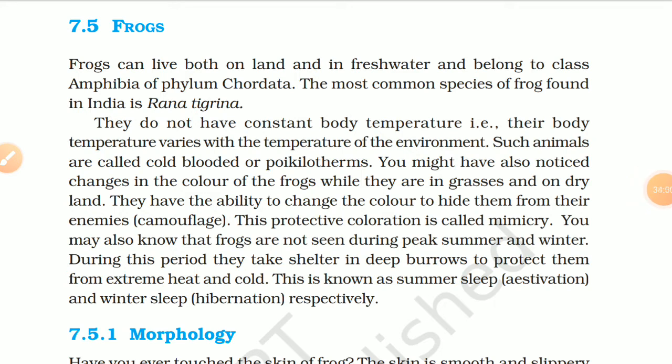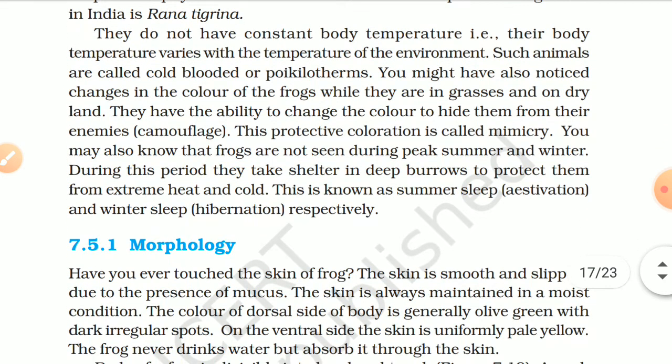7.5. Frogs. Frogs can live both on land and in freshwater and belong to class Amphibia of phylum Chordata. The most common species of frog found in India is Rana tigrina. They do not have constant body temperature, that is, their body temperatures vary with the temperature of the environment. Such animals are called cold-blooded or poikilotherms.